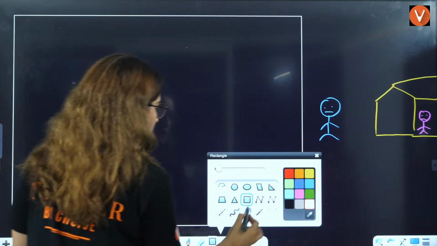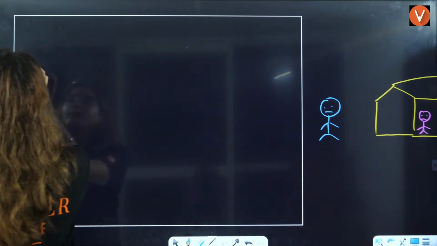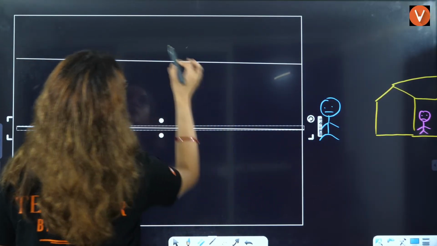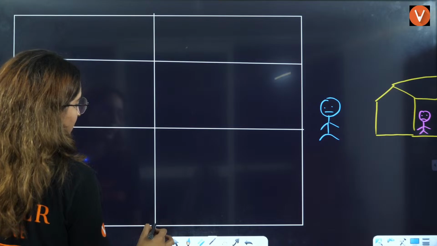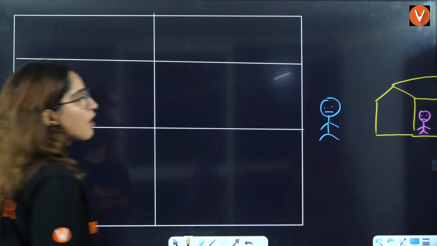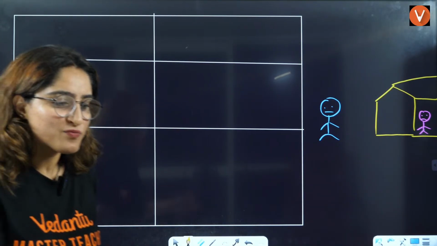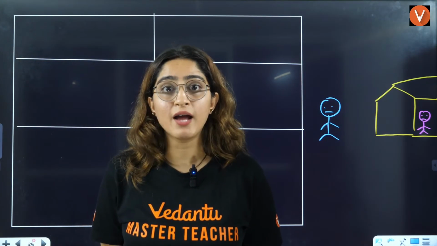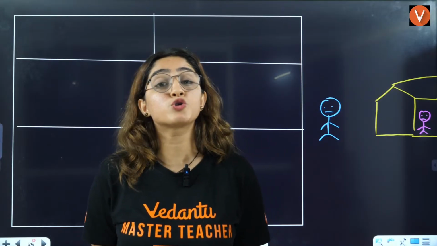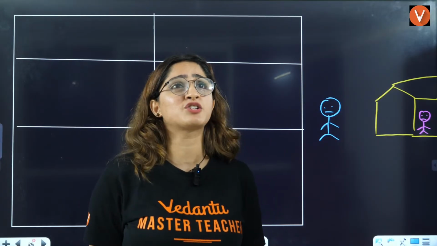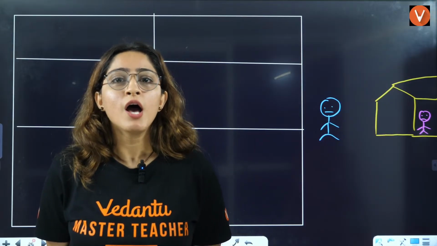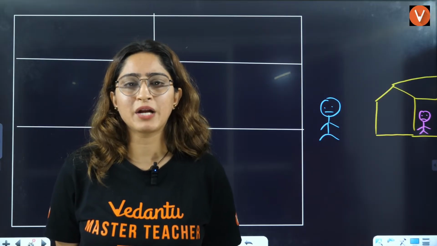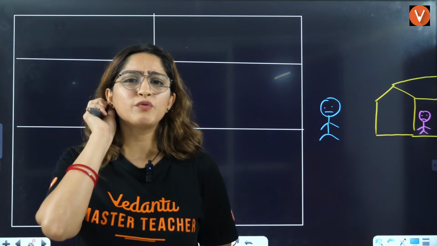Now, three cases are possible when Mintu will meet Chintu's parents, right? And what are these three cases? First case is that Mintu is like, don't worry, it's just 1 hour and after 1 hour we'll also study. We'll also practice previous year questions of structure of atom, right? We'll also watch lecture of Diksha Ma'am, right? Don't worry, we'll study. It's just 1 hour, we'll have fun and after that we'll study.